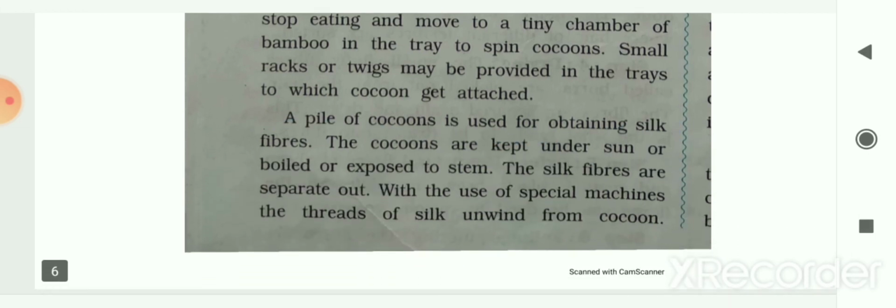Then a pile of cocoons is used for obtaining silk fibers. That means a large amount of cocoons is used to obtain the silk fiber, and the cocoons are kept under the sun, or you can also boil them or expose them to steam. In short, we have to give them high temperature or heat. So the silk fibers are separated out, and with the use of special machines, the thread of silk is unwound from the cocoon, and we get the silk threads.